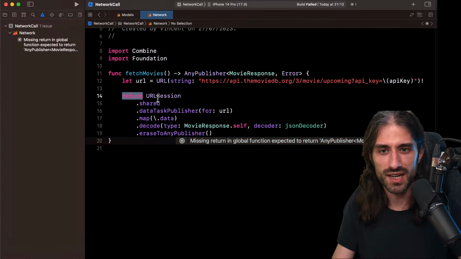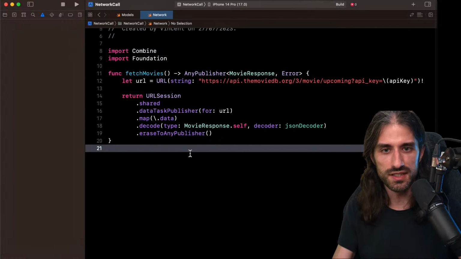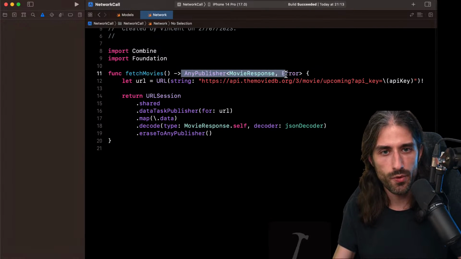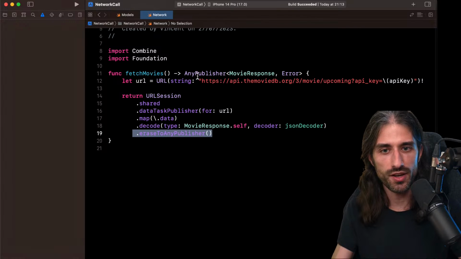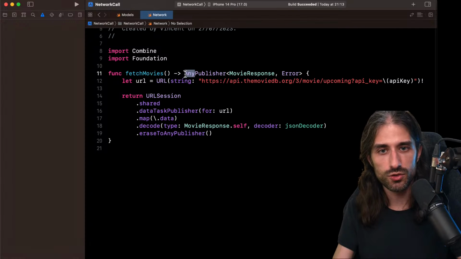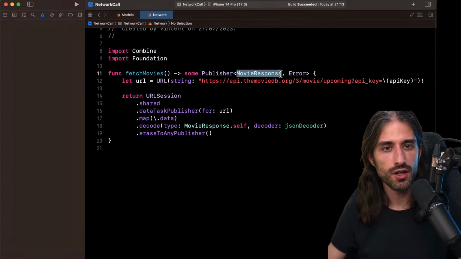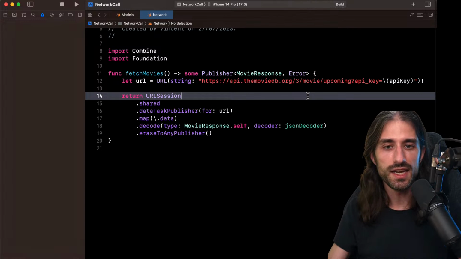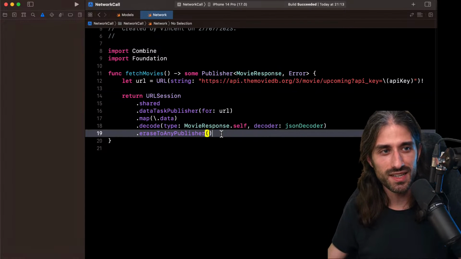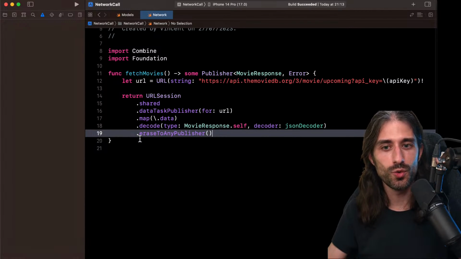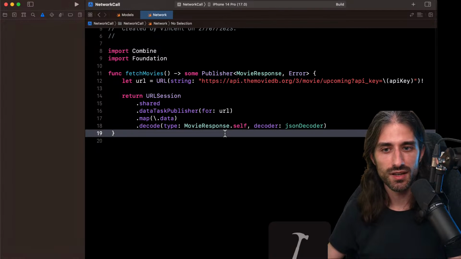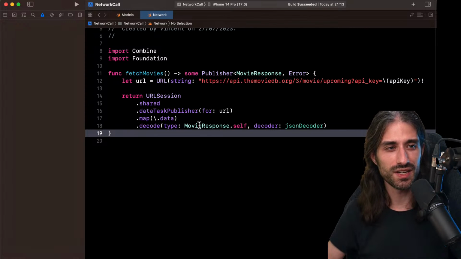So first, let me put the code back like it was. Just to tell you, this code is perfectly valid. We say we return AnyPublisher, and here we say eraseToAnyPublisher, but we no longer need to say AnyPublisher. We can just say some Publisher and provide the value for both associated types. And as you can see, it builds perfectly. It builds perfectly even though I have left the call to eraseToAnyPublisher, because AnyPublisher is still a publisher, so it's still valid, but this line is no longer required. I can remove it, and it still builds perfectly.